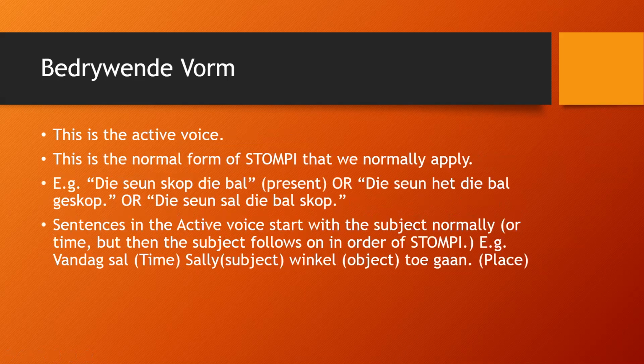What is the Bedrywende Vorm? This is the active voice. This is the normal form of STOMPI that we normally apply. So in other words, subject, time, verb, object, manner, place, and infinitive. So for example, die seun skop die bal, or die seun het die bal geskop, or die seun sal die bal skop. As you can see, there isn't a word in these sentences. This means that this is in the active voice.